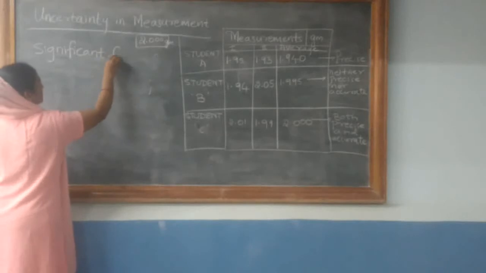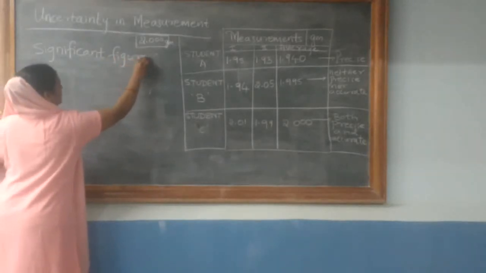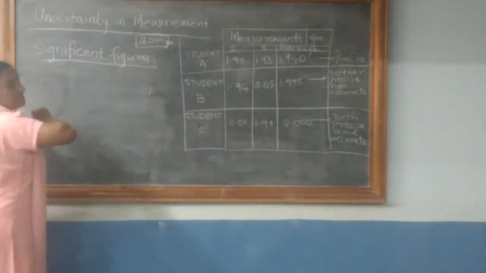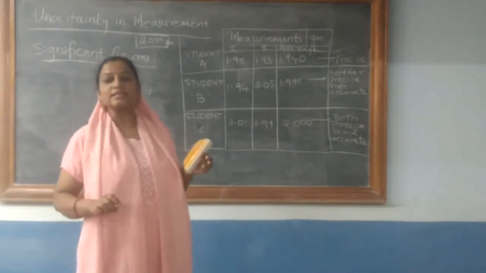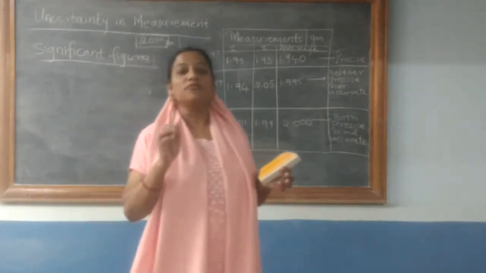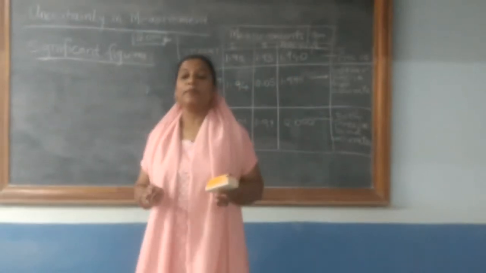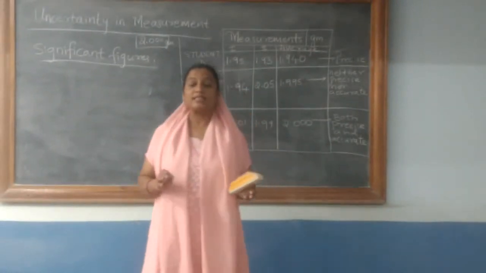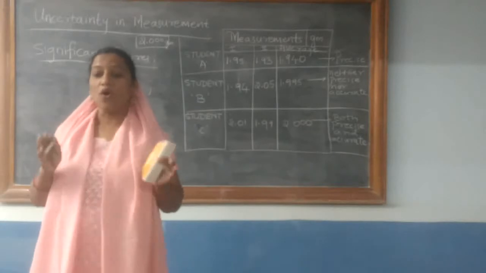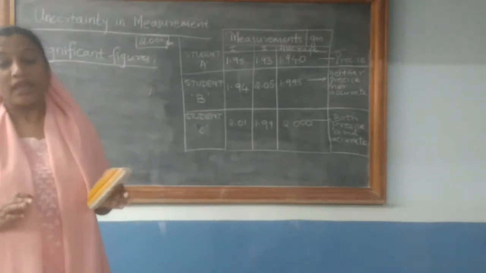Now what are these significant figures? That is the reporting of results in measurement. Every experimental measurement has some amount of uncertainty.